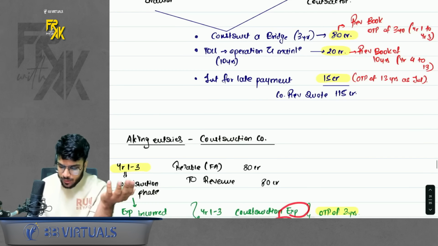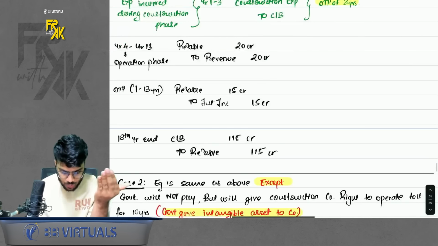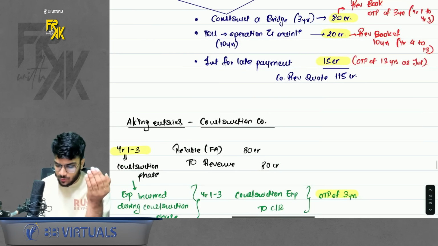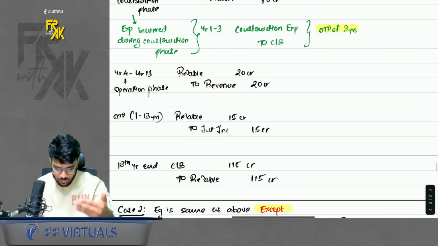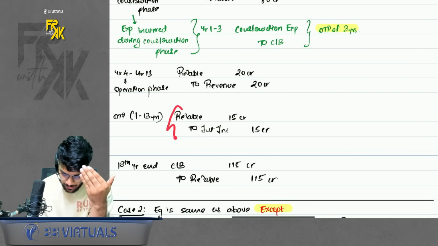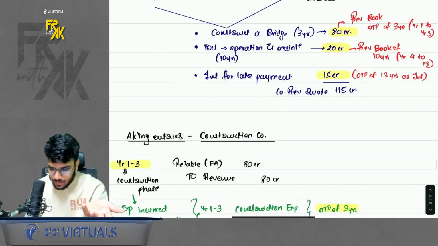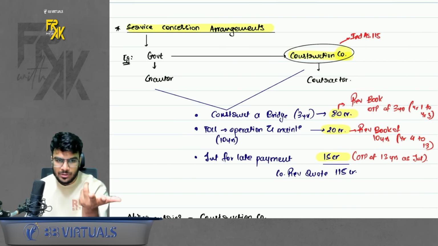Next, whatever you charge for maintaining the toll, you should book in the operation phase. So in the operation phase, book receivable to revenue. This is the maintenance revenue which you are going to earn. Interest for late payment will be booked across the tenure, so interest: receivable to interest income. And then at the end, you will receive the money: cash bank to receivable. Simple. So here you are receiving money for 3 things: construction, maintenance, and because you are receiving the money late, interest also.